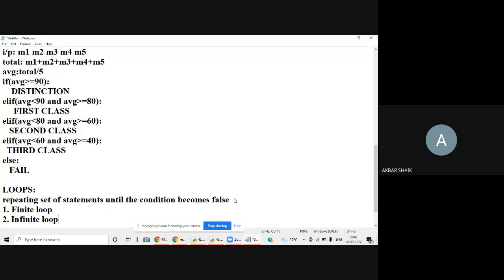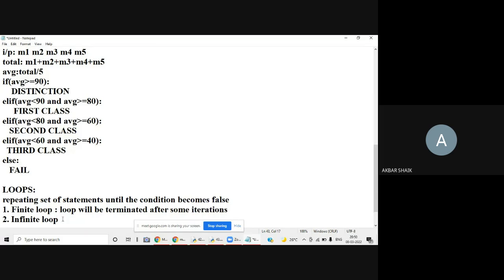What is the meaning of finite loop? What is the meaning of infinite loop? Finite loop means the loop will be terminated after some iterations. The loop will be stopped after some iterations. Iterations means after repeating for some time, it will be stopped.